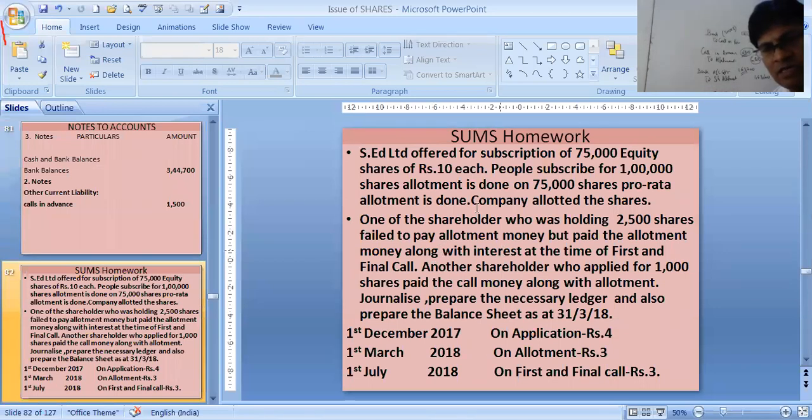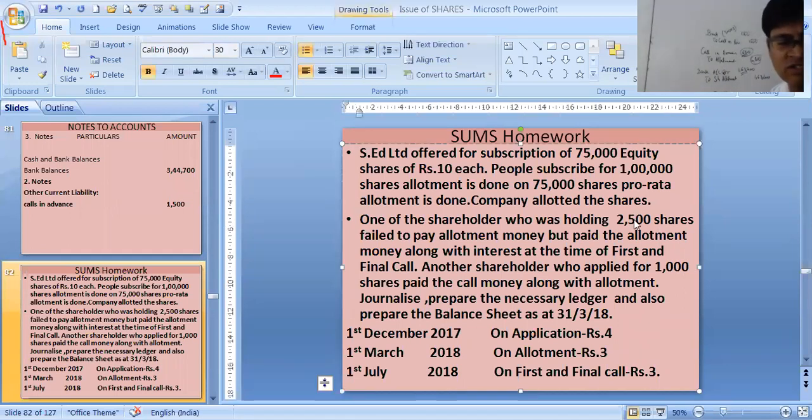Even a very simple sum again over here as a homework, please do it. This is about 1 lakh shares. People have subscribed. Company has asked for only 75,000 shares. People subscribe for more, it is also over subscription. One shareholder who was holding 2,700 shares failed to pay the allotment money, but paid the allotment money along with interest at the time of first and final call.